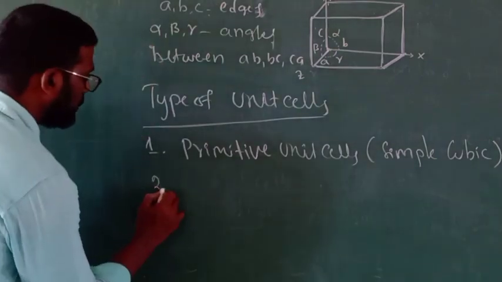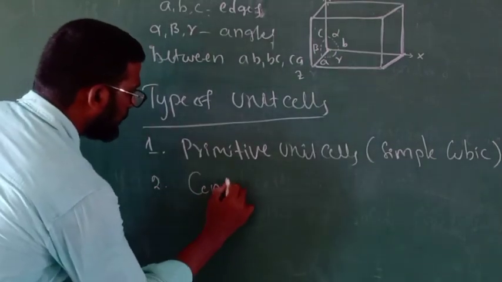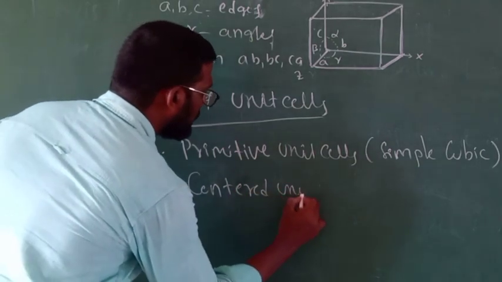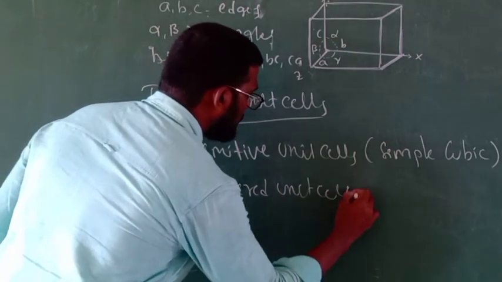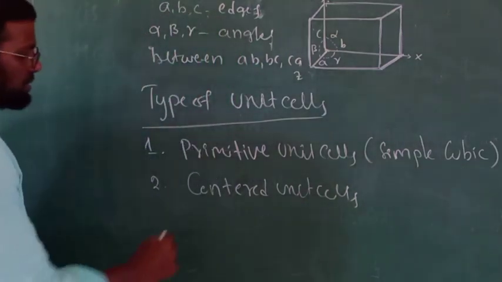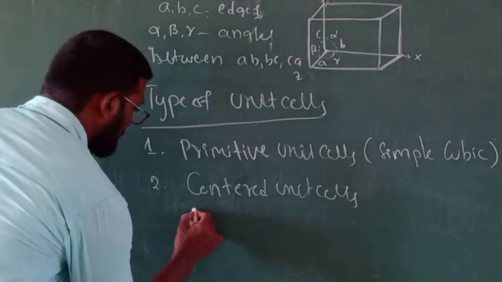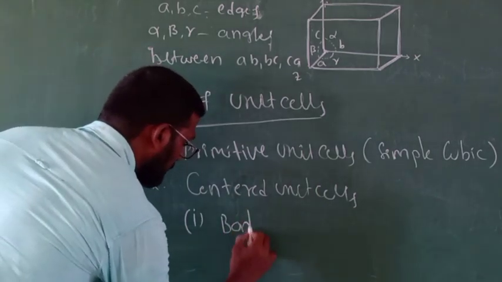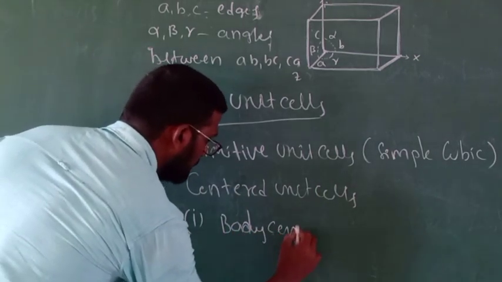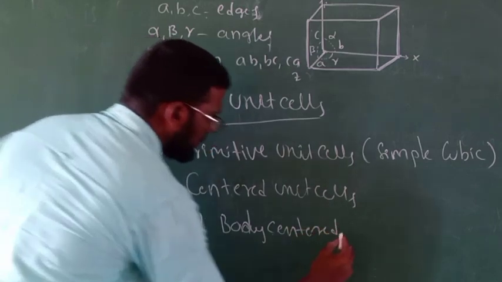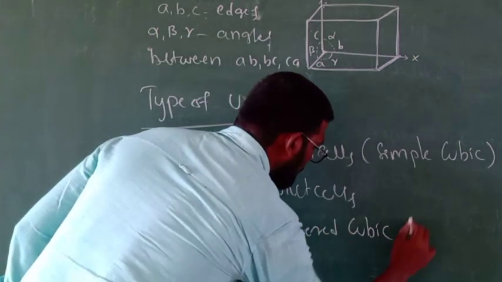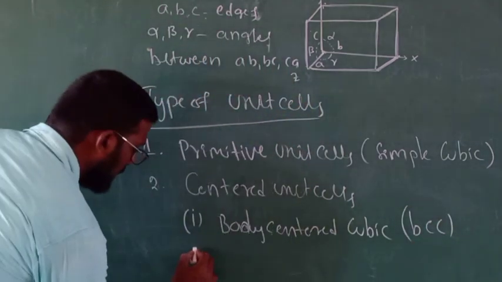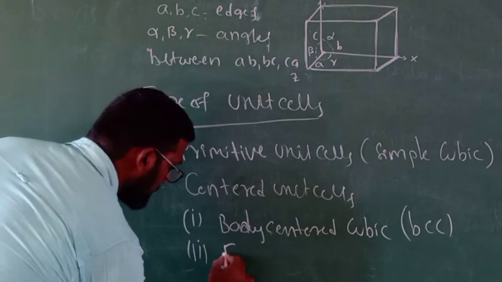Next, number 2, centered unit cells. Again, the centered unit cells are classified into 2 types. Number 1, body centered cubic, that is BCC. And number 2, face centered cubic.